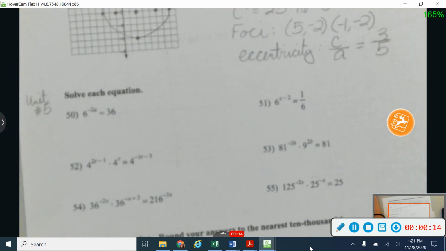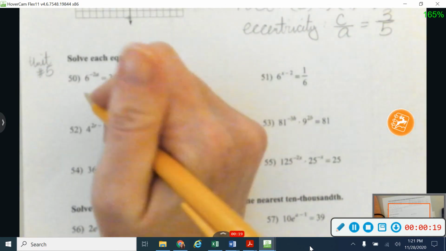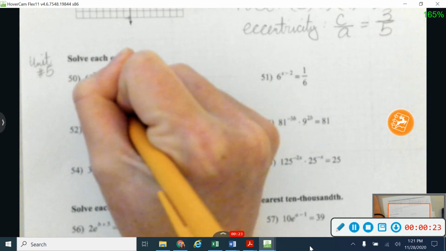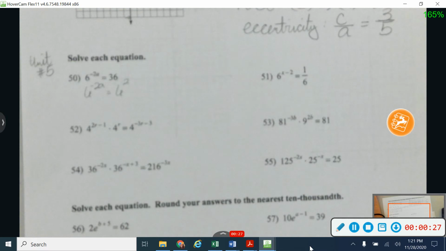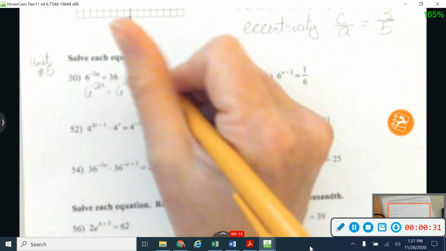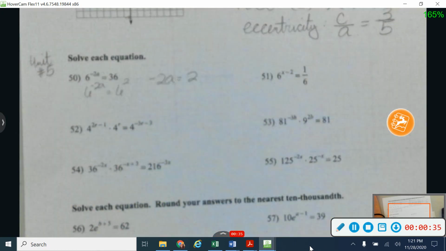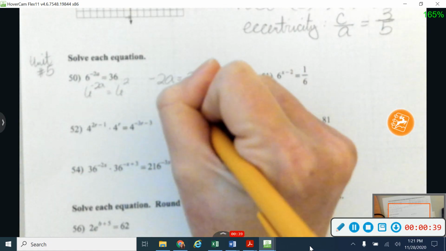So anytime that you can get something into being the same base, that's what you want to do first. So in this case, I'm going to keep my 6 and I'm going to change my bigger one, that 36, into 6 squared. And now if two things have the same base or their bases are equal, then I know that their exponents are also equal. So I'm going to say that negative 2a is equal to 2, and so a is equal to negative 1.